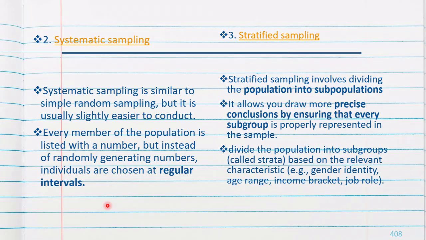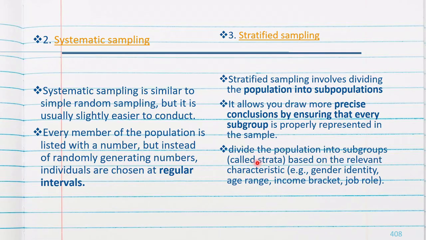Then stratified sampling involves dividing the population into subpopulations. It allows you to draw more precise conclusions by ensuring that every subgroup is properly represented in the sample.